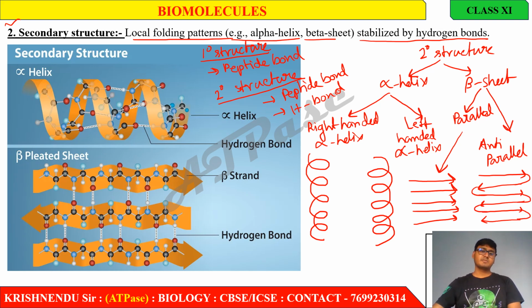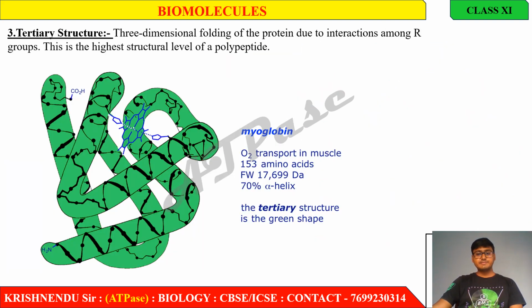Clear? These are the secondary structures of protein. The most important point is that both peptide bonds and hydrogen bonds are present here. Always remember these bonds in secondary structure. Let's move to the next slide.